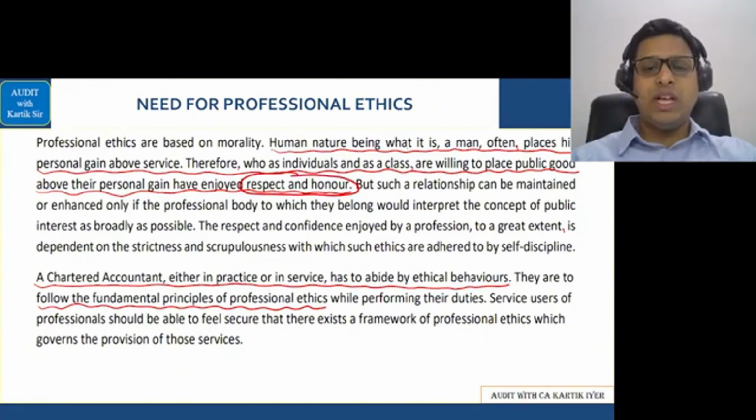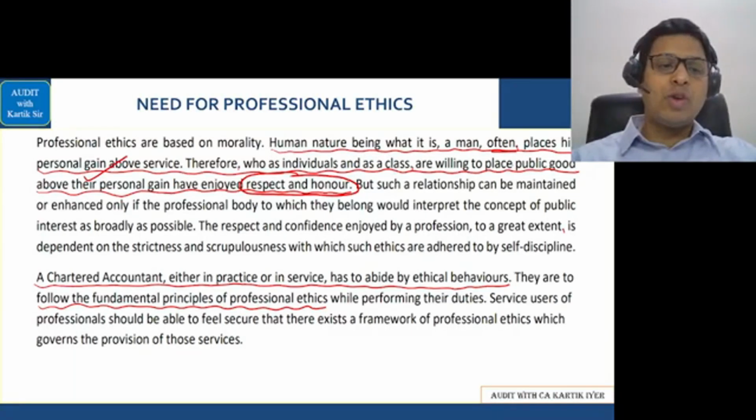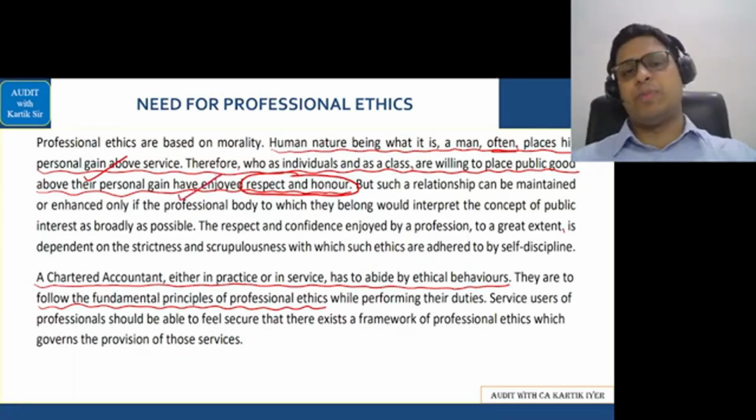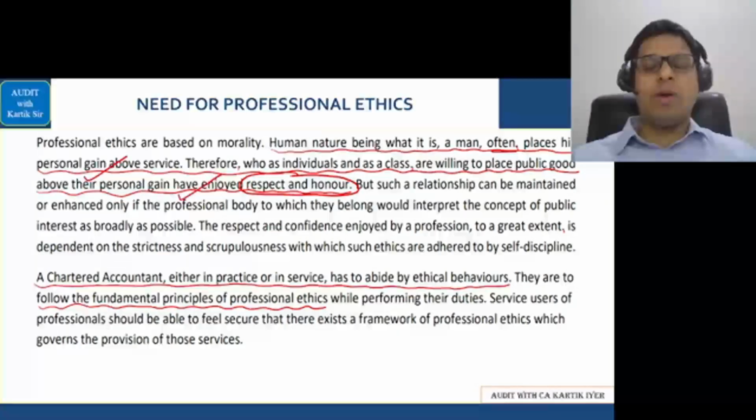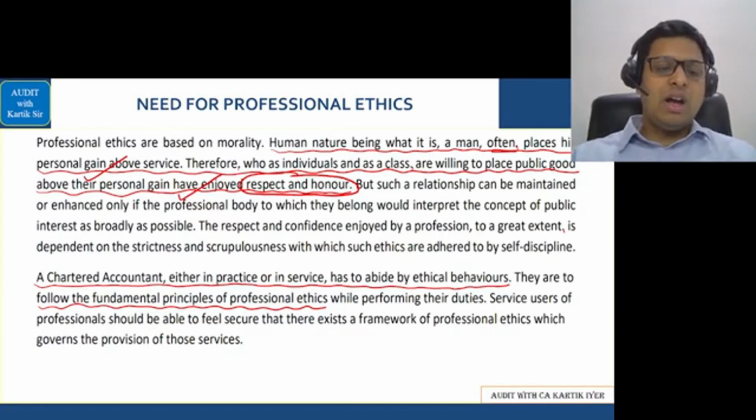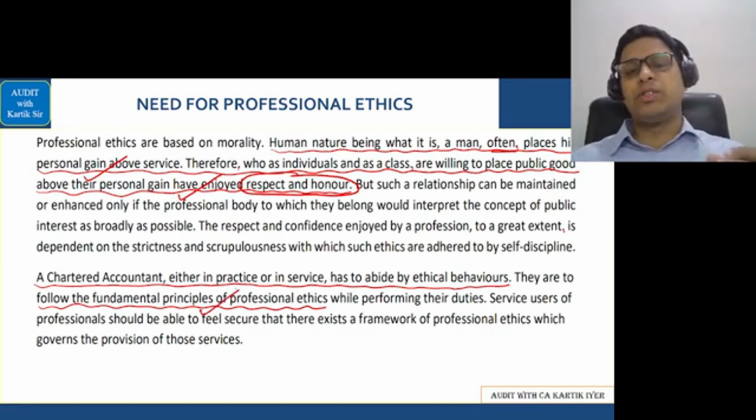So they have written here: human nature being what it is, a man often places his personal gain above service. Therefore, those who, as individuals and as a class, are willing to place public good over their personal gain have enjoyed respect and honor. Next, a chartered accountant in practice or in service has to abide by ethical behaviors, and he has to follow something called the fundamental principles of professional ethics.